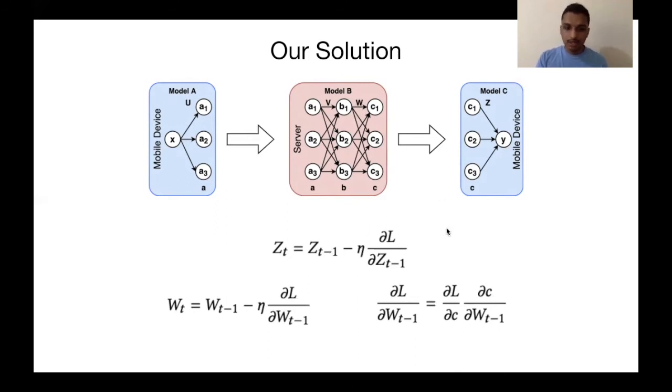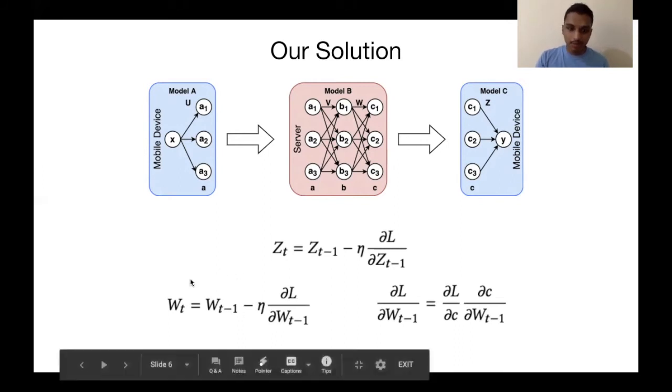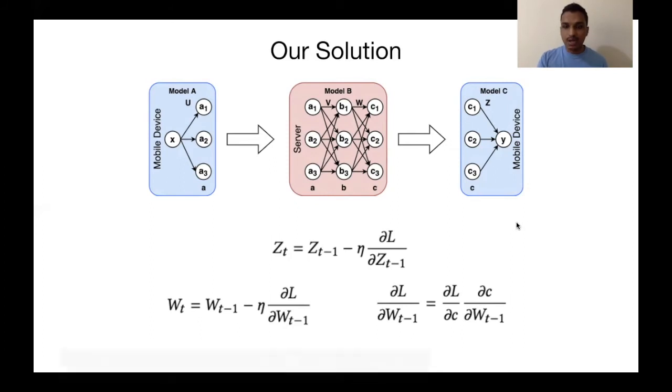So this can be done normally because split C is on the mobile device and loss L is here. But when we go to this split and the update equation for W, we find this part ∂L/∂W_{t-1}. This is the one that is difficult to compute because W is not aware of the loss L because of this discontinuity. And we need to somehow ensure the normal training process despite this.